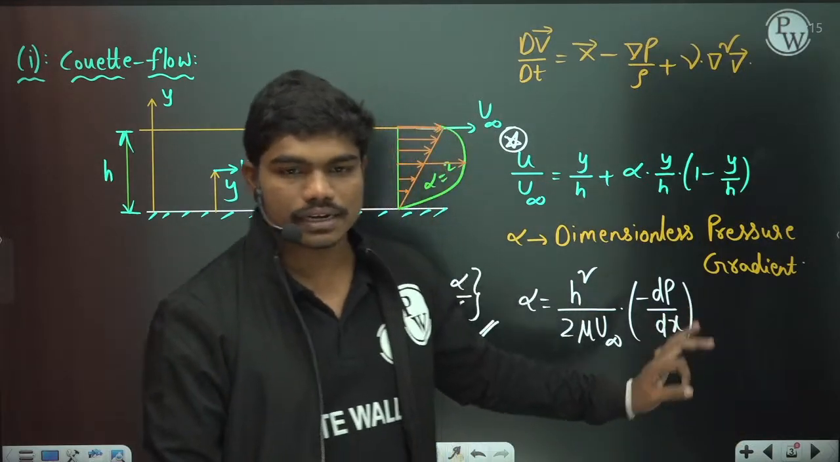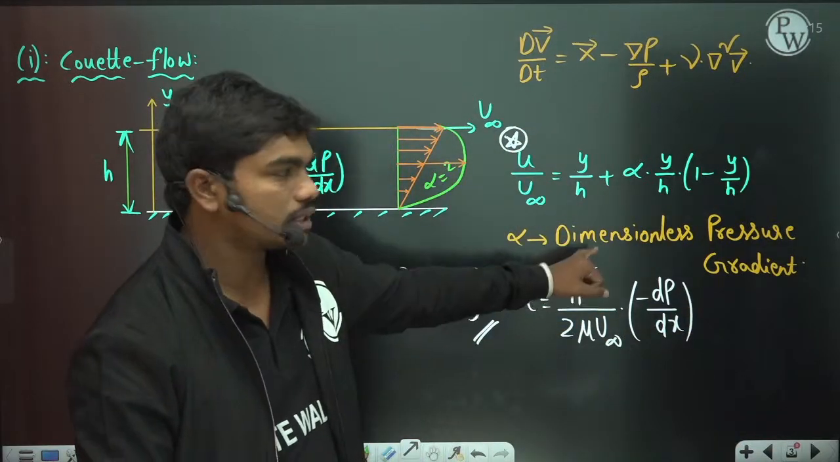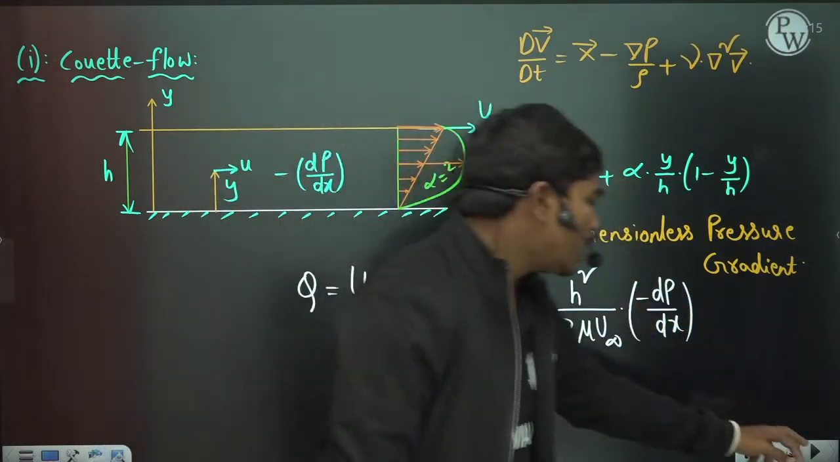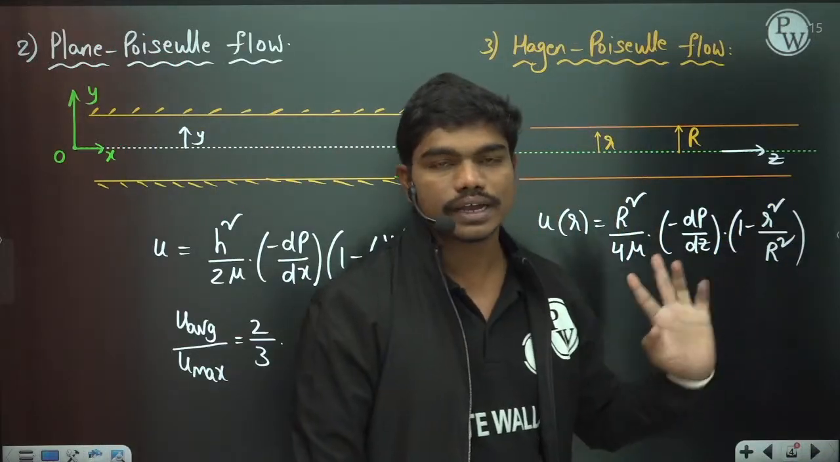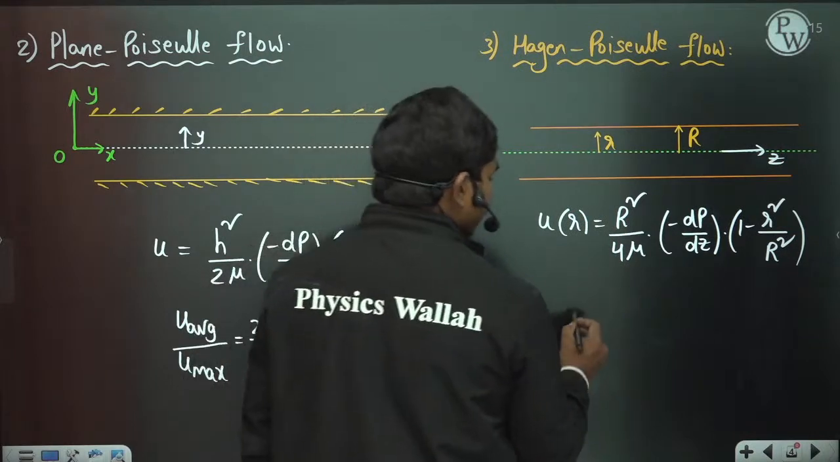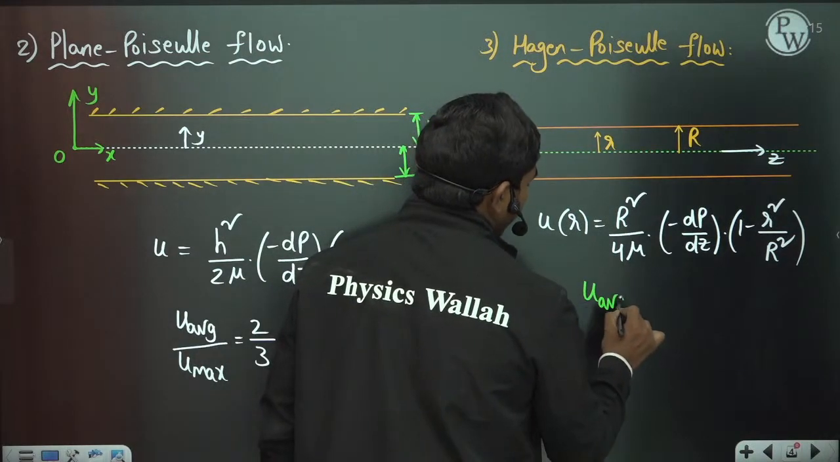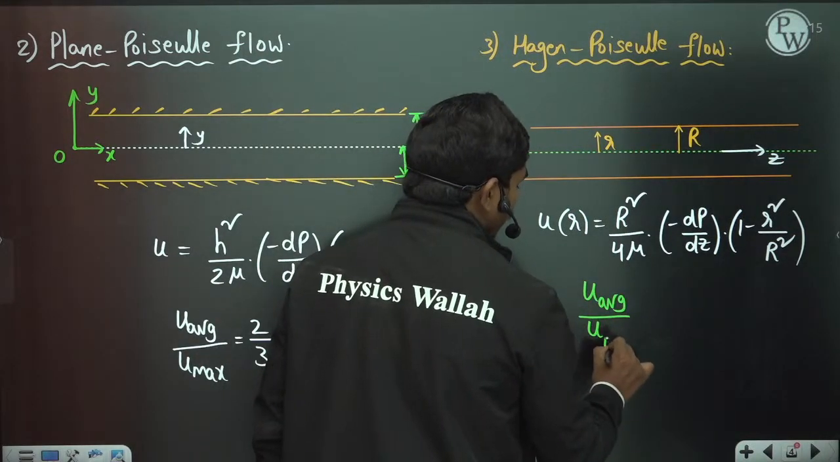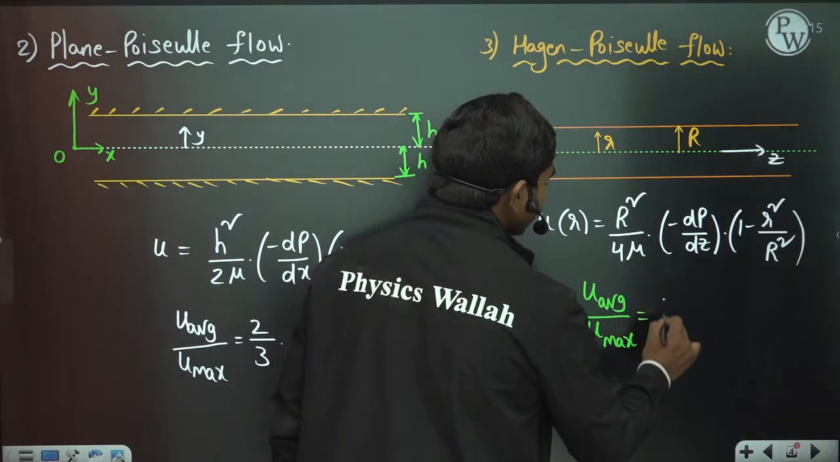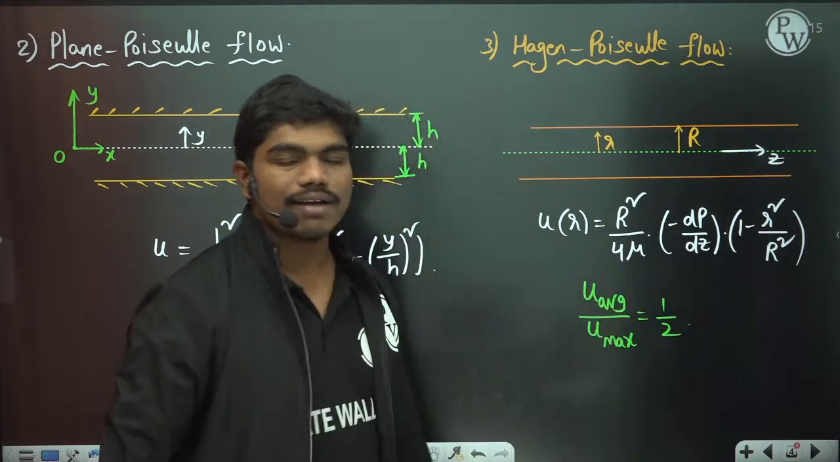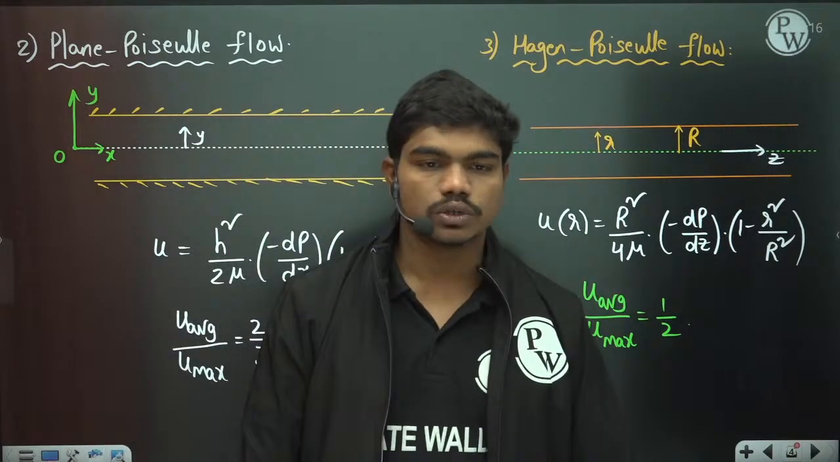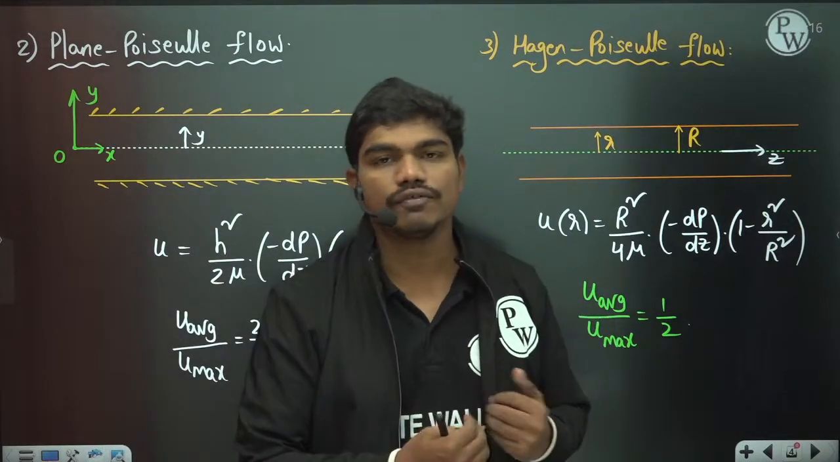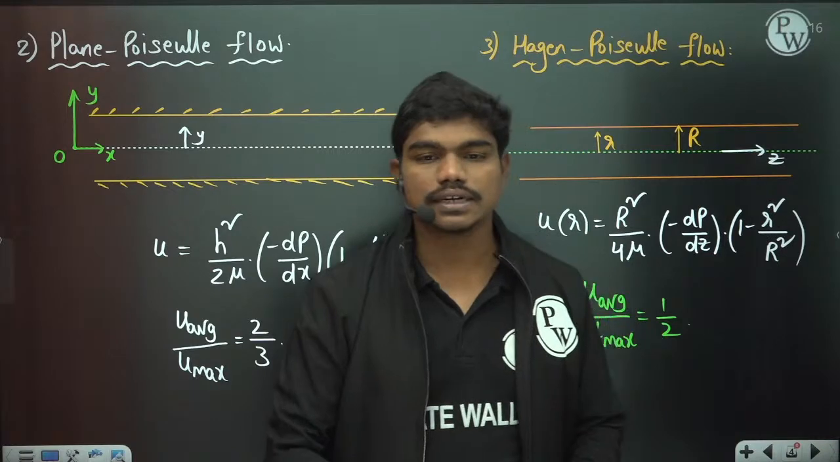Clear? Normally in class we would derive this using the Navier-Stokes equation, how this velocity profile came, and similarly how these 2 velocity profiles came. In this case I would like to give you one understanding: U average by U max is 1 by 2. So the average velocity is half of the maximum velocity. If you can remember these points, we'll quickly go for solving the questions. Shall we start the questions?